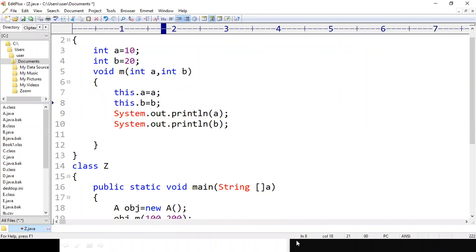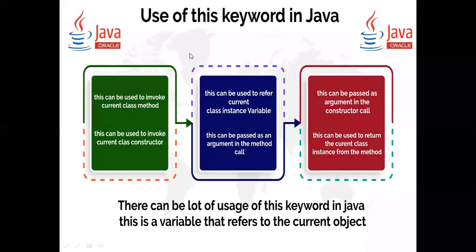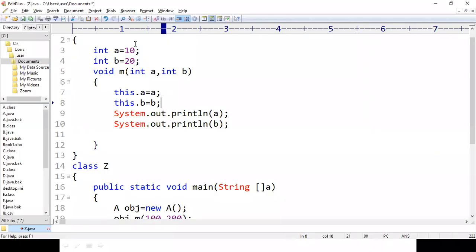So see, the time is running away. See the slide first. See here: this can be used to refer to current class instance variables. With the example you have seen here, I think you got some clarity. These are called instance variables. If you want to access these instance variables, we have to use the this keyword. If you want to access these parameters, we can use them directly.